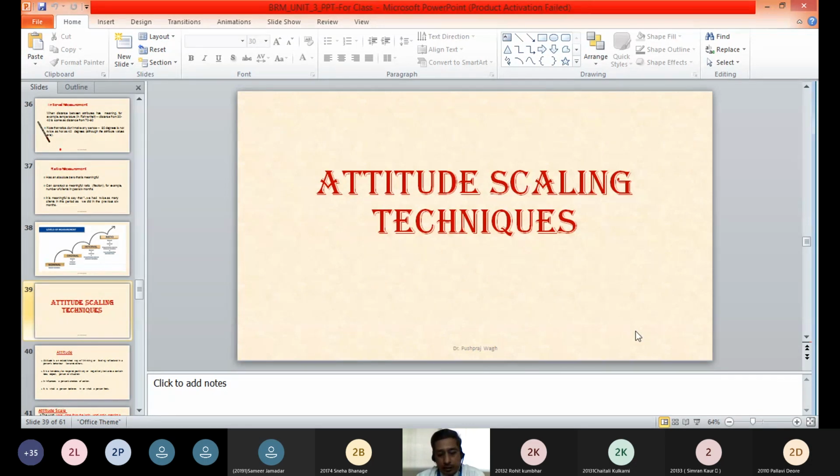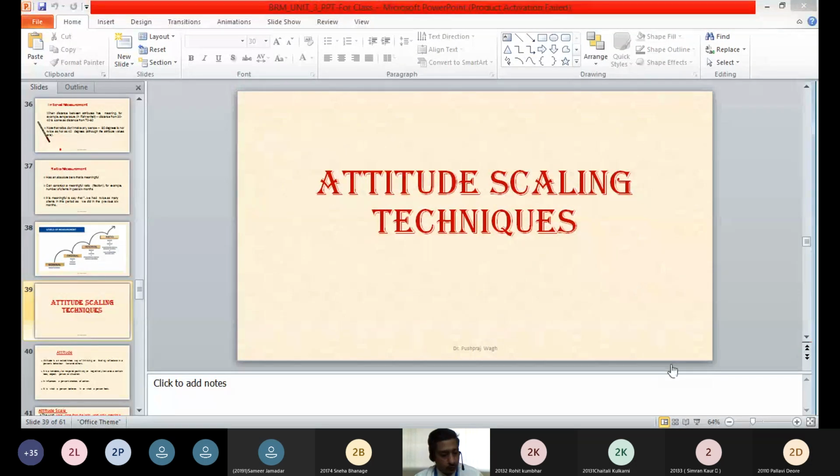So how that attitude can be measured, that we learn in attitude scaling techniques. There are different scales or different scaling techniques which are available for measurement of attitude, that we'll have to learn. So before we understand attitude scaling techniques, can you tell me what is attitude?